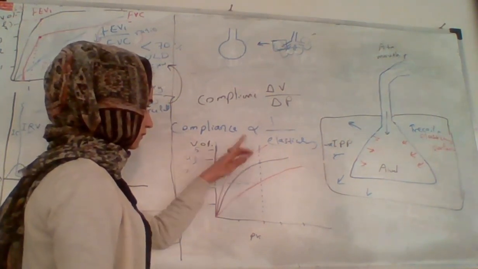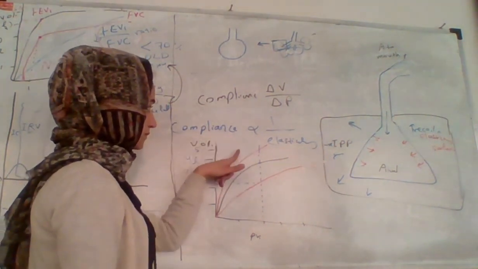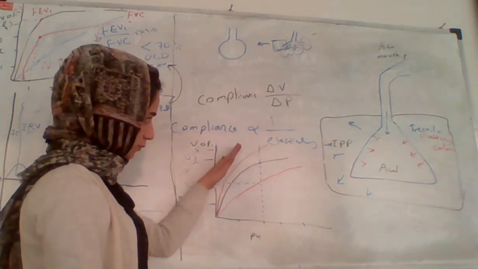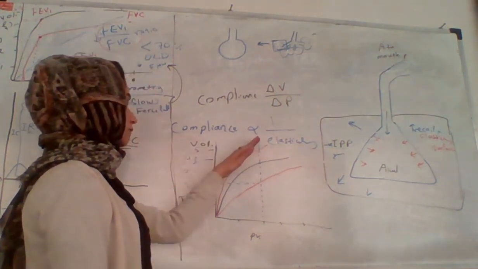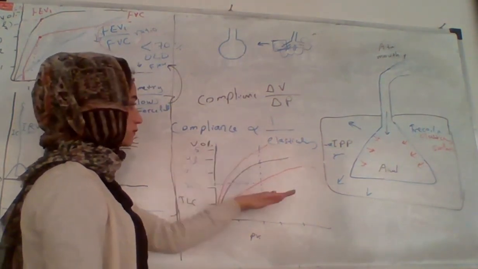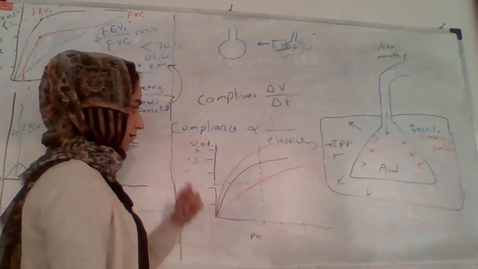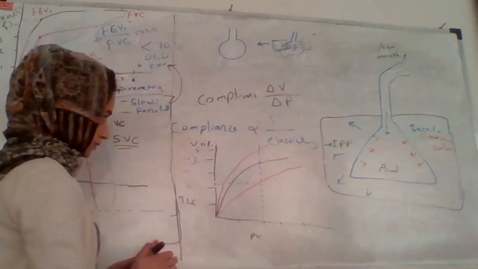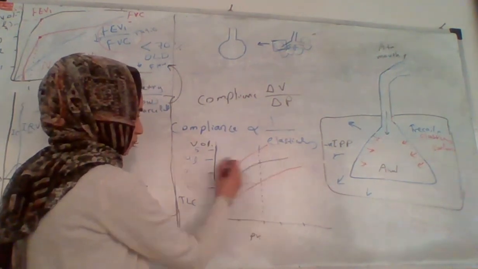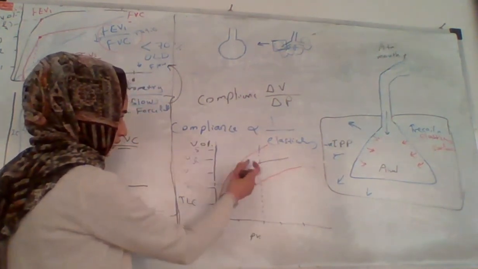When we have a curve to the left, this means a decrease in the steepness, a decrease in the slope of the curve, and going toward the left means there is an increase in the compliance. When it goes toward the right, it means a decrease in the compliance. Let's look at them. For example, at this pressure, how much volume is taken by the lung?